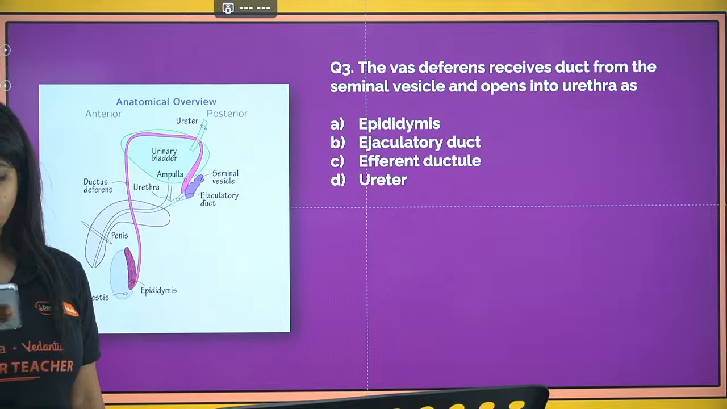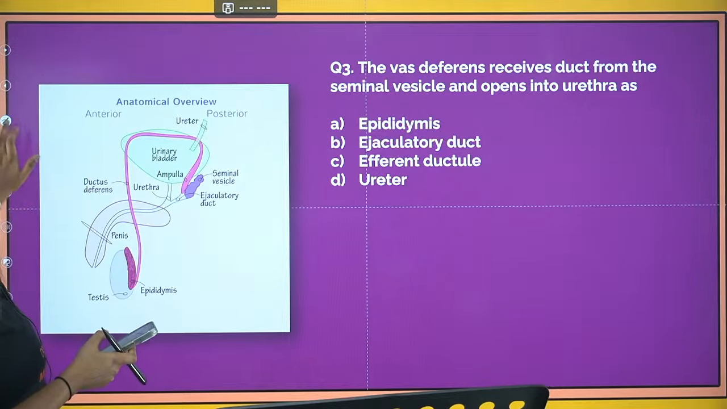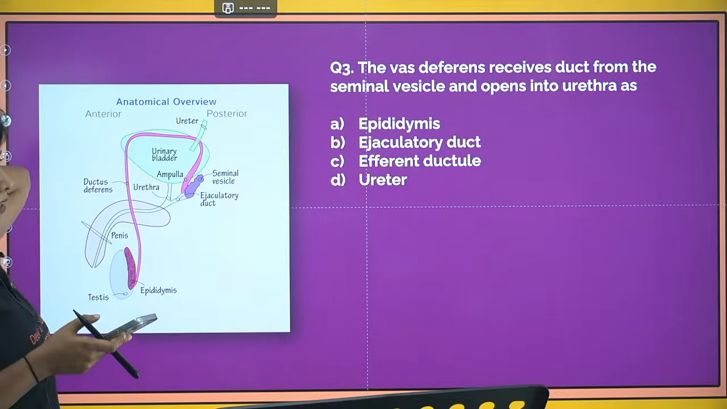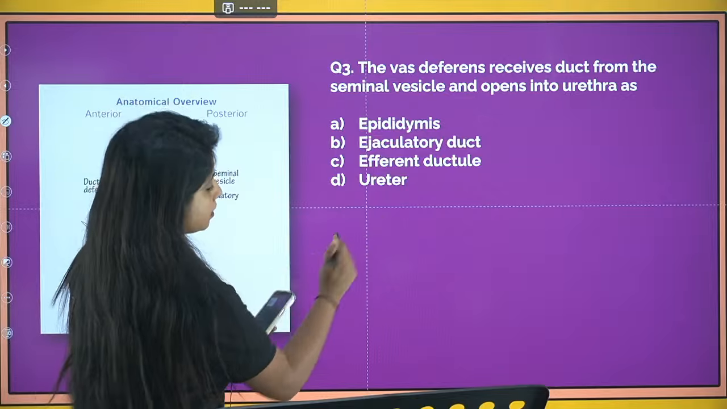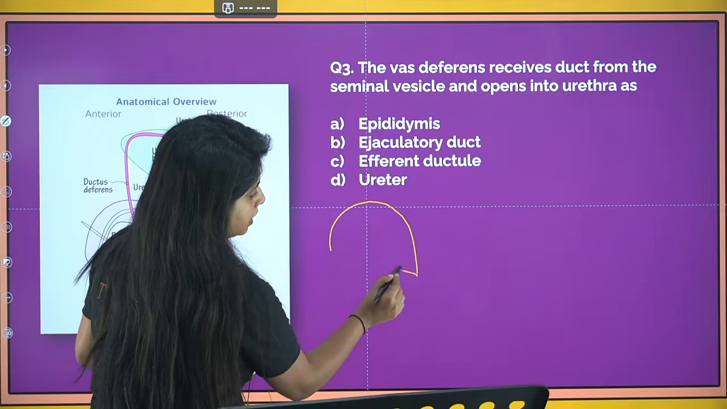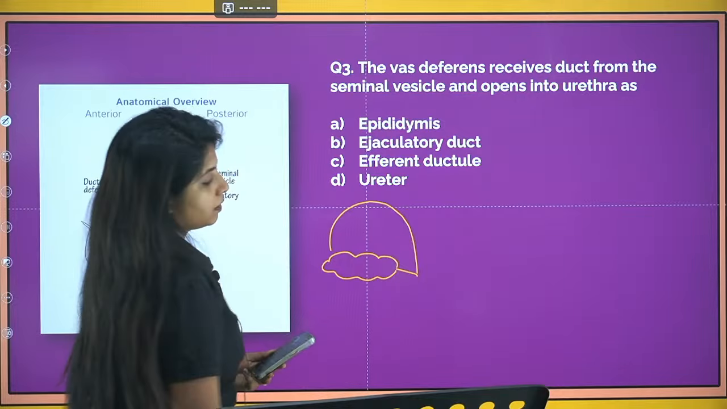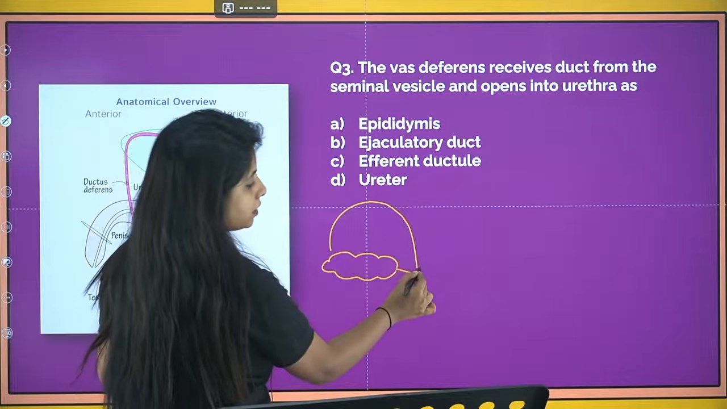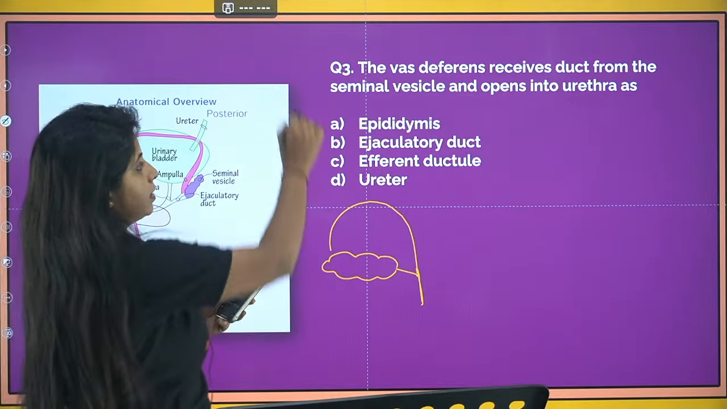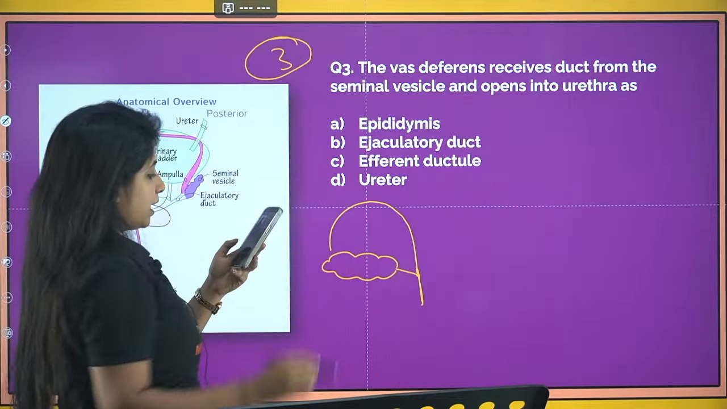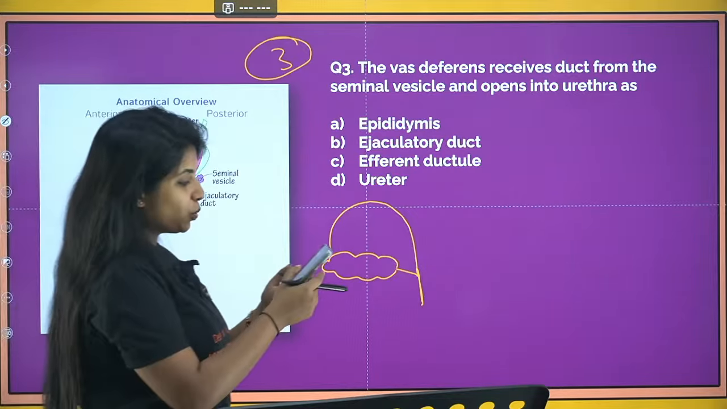Let's look out for the next question. The vas deferens receives duct from the seminal vesicle and opens into urethra as what? So it is saying there is the vas deferens and it gets secretions from the seminal vesicle. Together they form what? That is the question. This is the third question. So Ganesh says the answer is B. What about others who are watching this video?